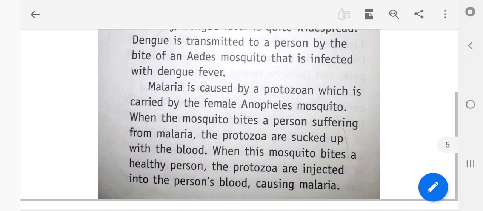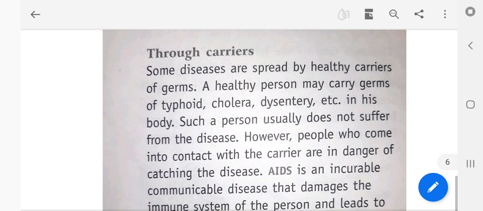When the mosquito bites a person suffering from malaria, the protozoa are sucked up with the blood. When this mosquito bites a healthy person, the protozoa are injected into the person's blood and cause malaria. So the mosquito transmits malaria to the healthy person also. Sometimes diseases spread through carriers also.